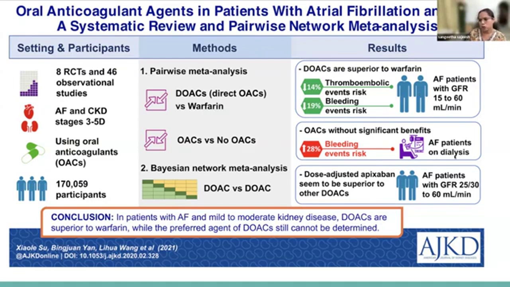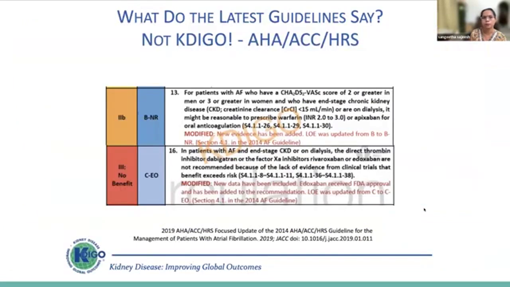But in patients on dialysis, the results were similar to the RENAL-AF trial, which showed an increased bleeding events risk. That is more than 28% increase in the bleeding events when you give oral anticoagulants in AF patients on dialysis. And when you compare the different types of newer oral anticoagulant agents like apixaban, rivaroxaban, dabigatran, etc., the dose-adjusted apixaban seems to be superior to other direct-acting oral anticoagulants. That was in patients with GFR up to 60 ml per minute. So in dialysis patients, there was an increased bleeding risk even with newer agents.